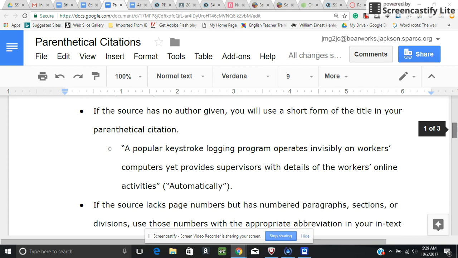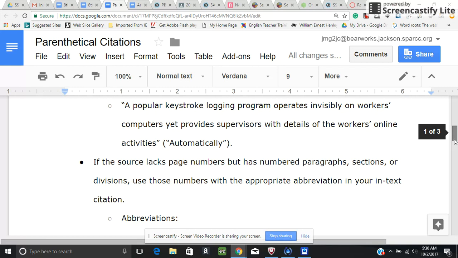So here's an example. A popular keystroke logging program operates invisibly on workers' computers, yet provides supervisors with details of the workers' online activities. And then notice here we have the title of the electronic source, and it's in quotation marks because short works titles go in quotation marks. Notice we don't have a period here, it's outside here. And it has no page numbers, so we have no page number.